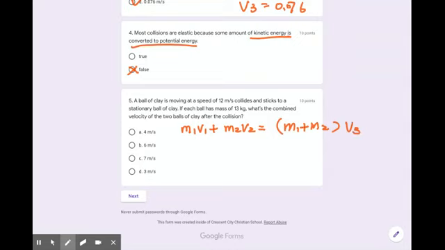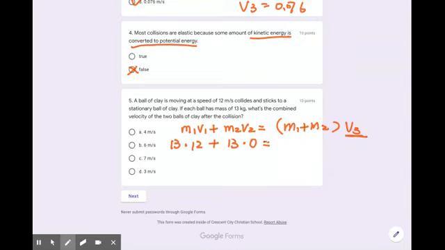Okay? If each ball has a mass of 13 kilograms, what is the combined velocity v3 is what we're looking for. Same thing as the last one. Plug in your numbers. Both have 13 kilograms. 13 times 12 meters per second plus still 13 kilogram times stationary means it's at rest, 0,